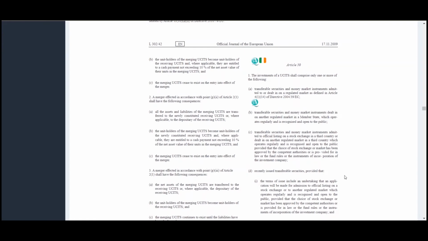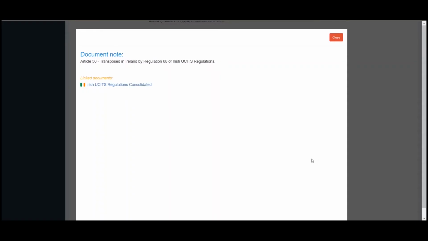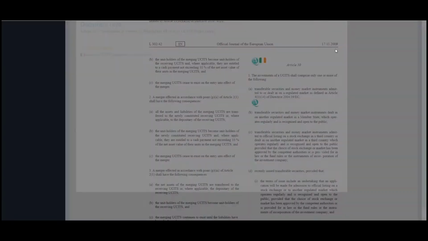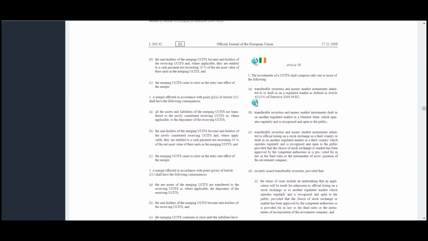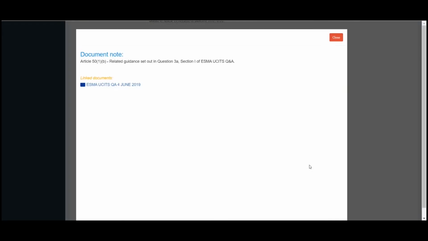When you do, you will see that there are a number of icons throughout the document. Where you see an icon with an Ireland flag, that tells you where the rule has been transposed into Irish law. And where you see a regular icon, that will tell you if there's any related rules or guidance. So let's take a look.